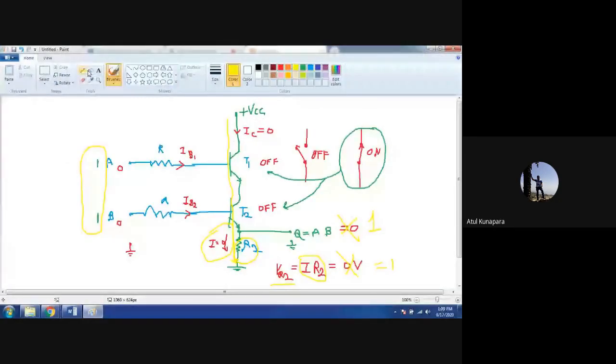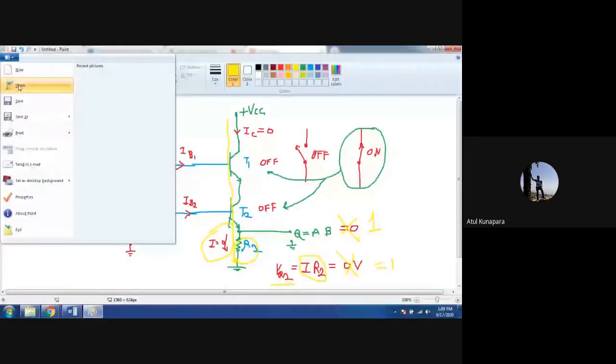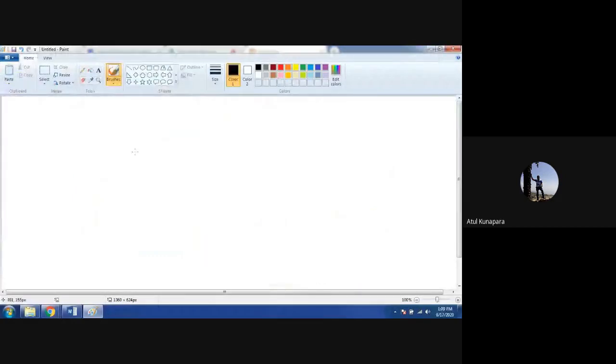First understand this part. Let me draw this in our drawing part here. So this is a 2-input OR gate, realized using a diode circuit like this.